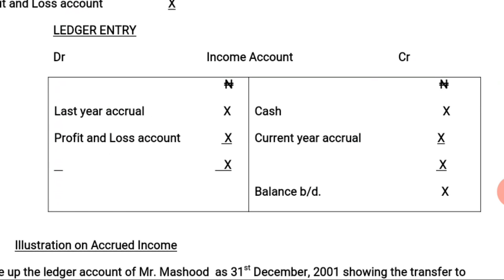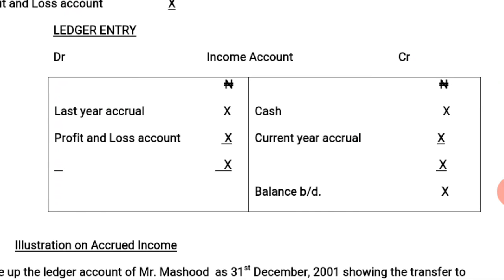So let's have the ledger entry for income account, debit and credit side, because it follows the principle of double entry, and our denomination as naira. On the debit side, we have the last year accrual, that is the accrued income brought forward from last year, from the last accounting year.